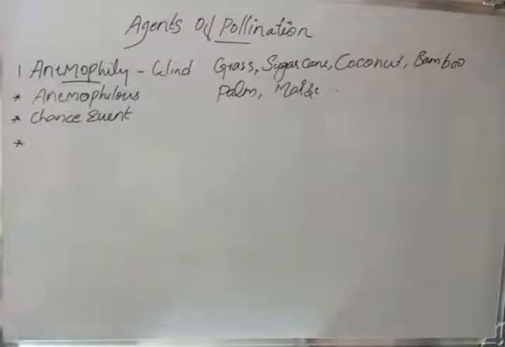There are some common characters required for those plants which come under anemophilous. So what are the characteristic features of anemophilous plants? The first character is that the flowers should be in pendulous, spike or catkin inflorescence.